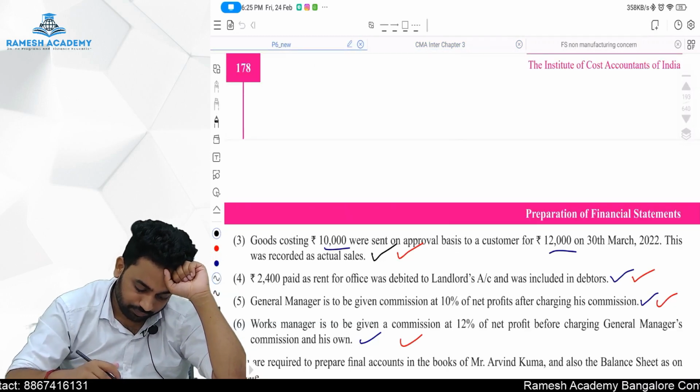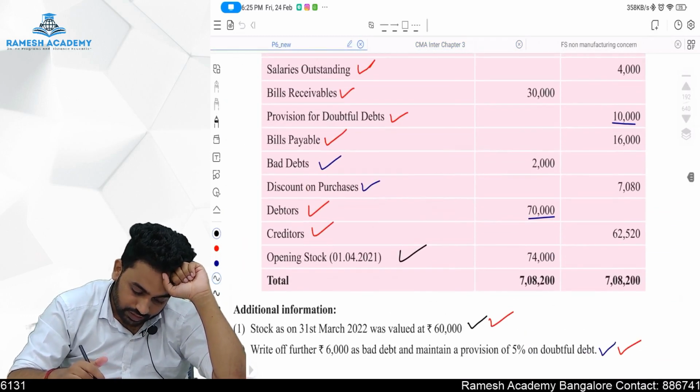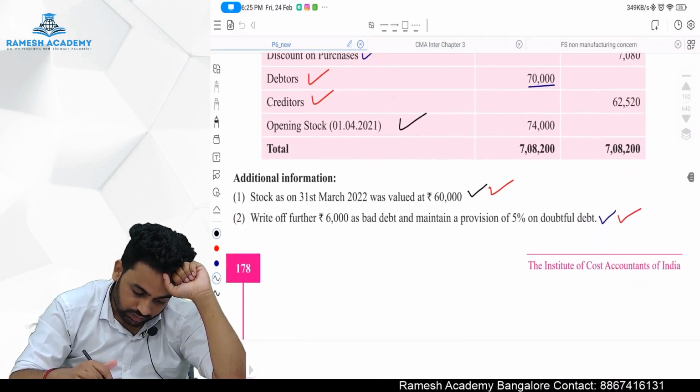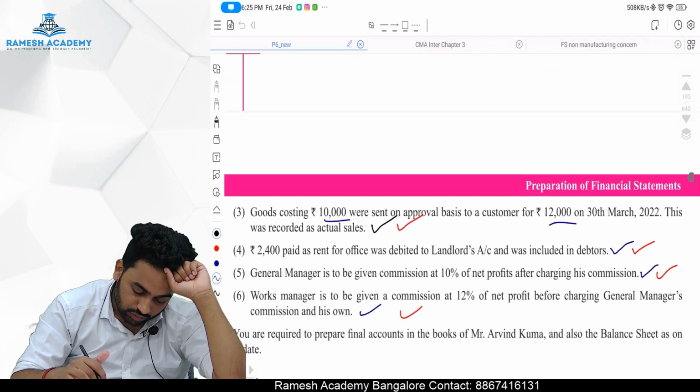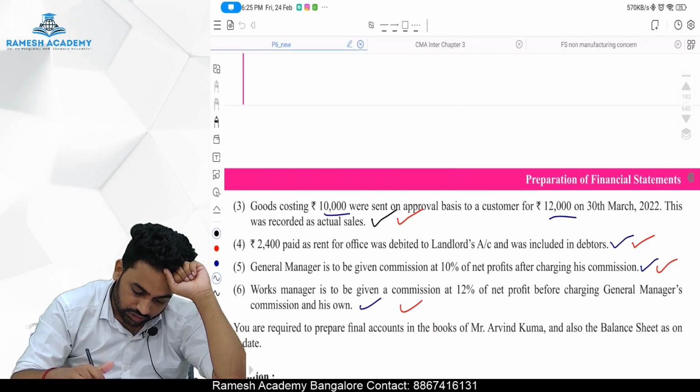Okay, done. So bad debt thing is done. Stock is done. Further provision is done. Goods costing 10,000. It's done.